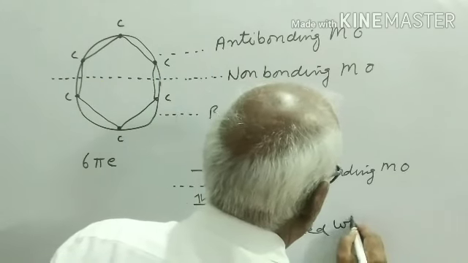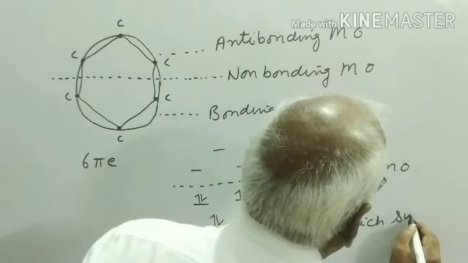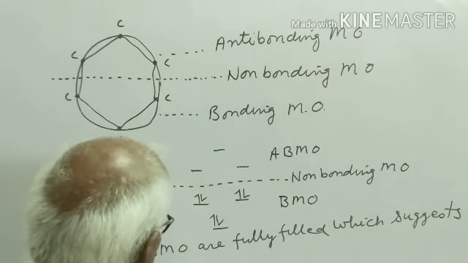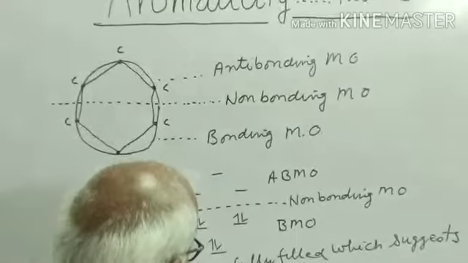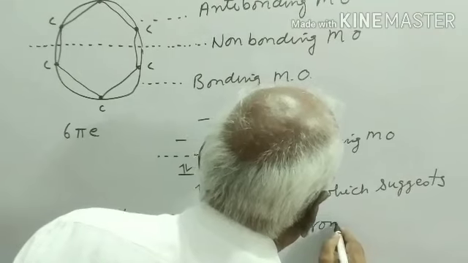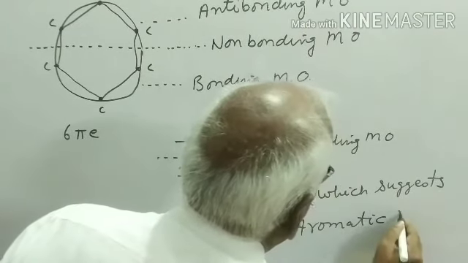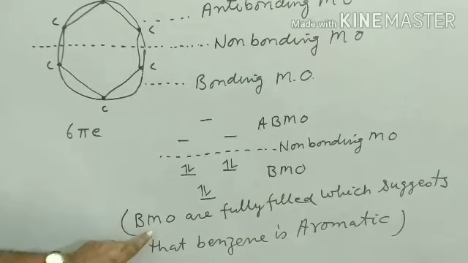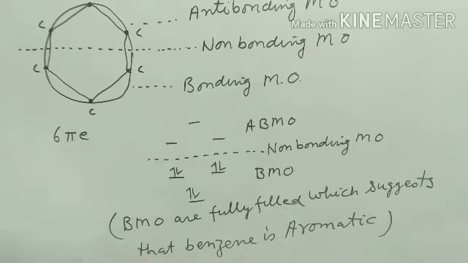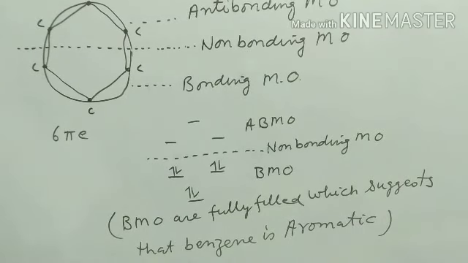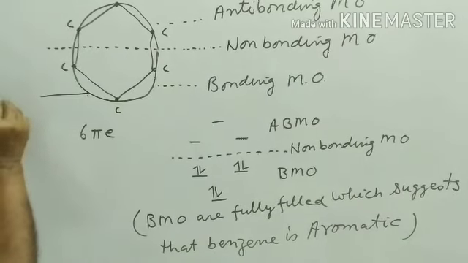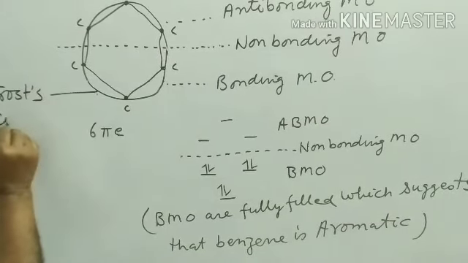Bonding molecular orbitals are fully filled, which suggests that benzene is aromatic. So it has been testified on the basis of Frost circle.